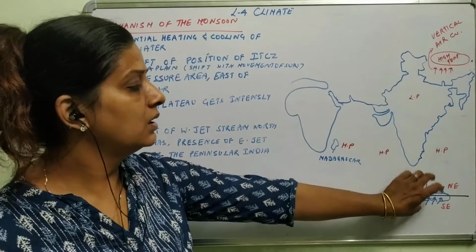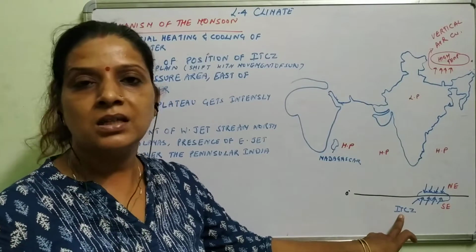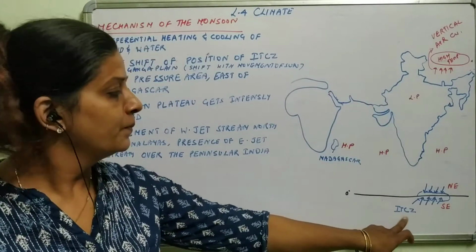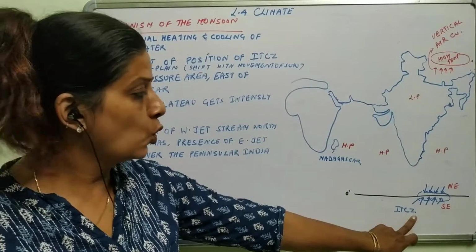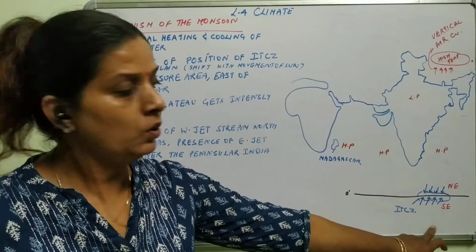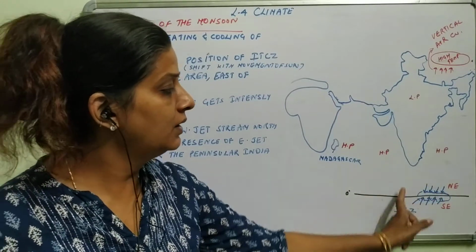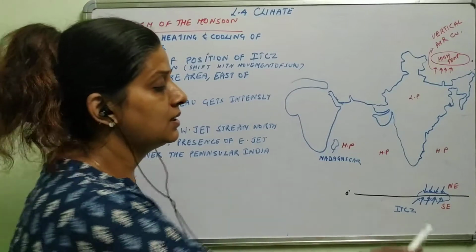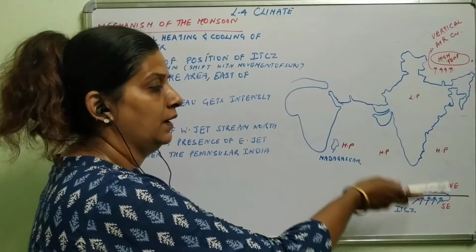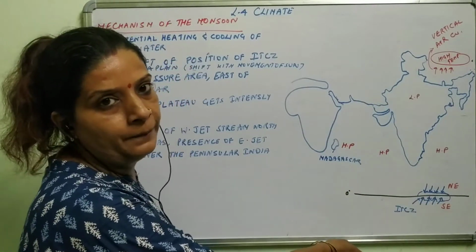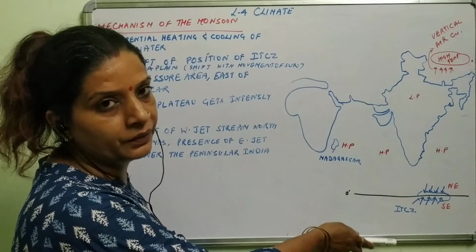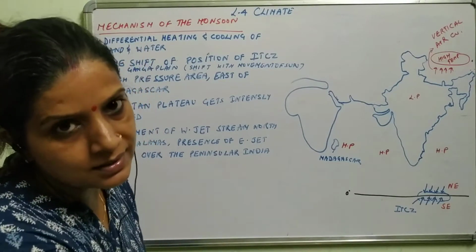Inter means meeting of the two, because it is formed in the tropical area. Converge means joining. Zone means region. So both the winds join here, and this system moves north and south of the northern and southern hemisphere of the world according to the movement of the sun.